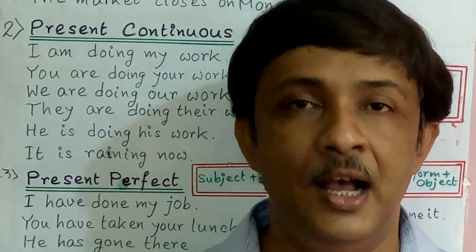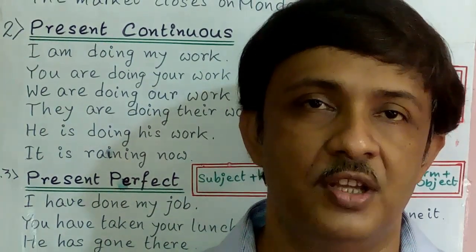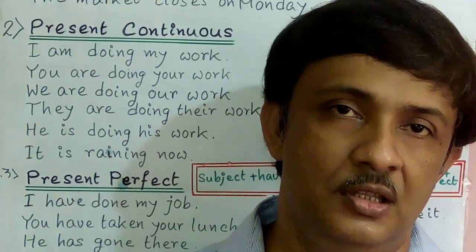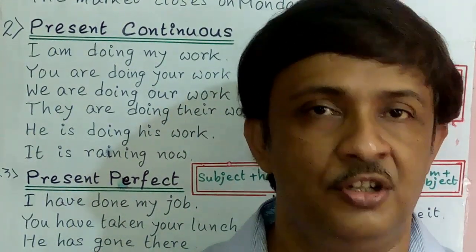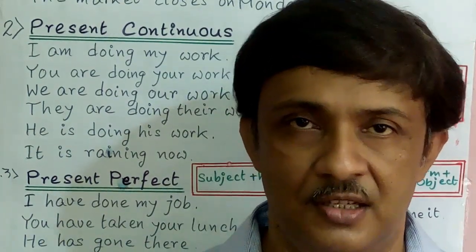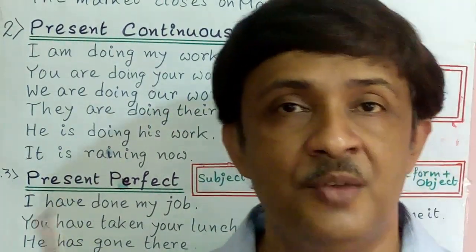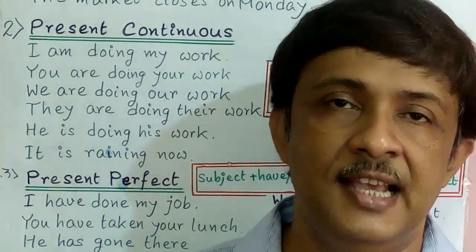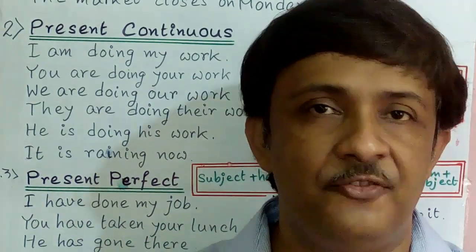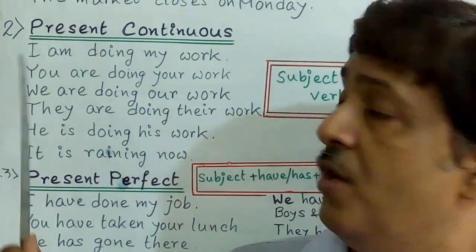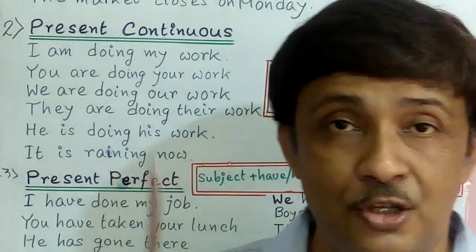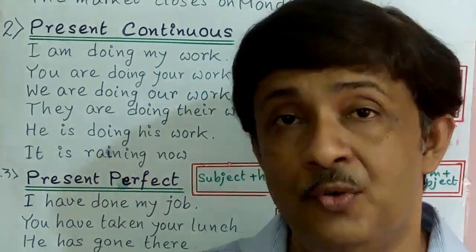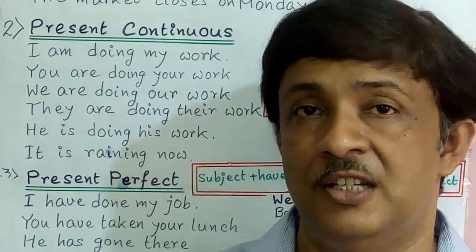Dear friends, now we will discuss present continuous tense. What is present continuous tense? Any work that is going on, that is, any work that is continuing presently. That is present continuous tense. The example is, I am doing my work. That is the work of doing that is continuing presently. Here I is the subject, we use am after I, and ing with the verb do, and my work is the object. So after the subject, am and ing with the verb. That is the present continuous tense formula.